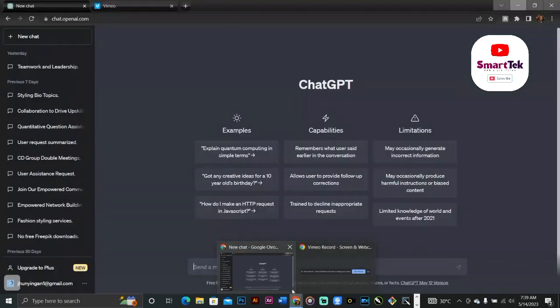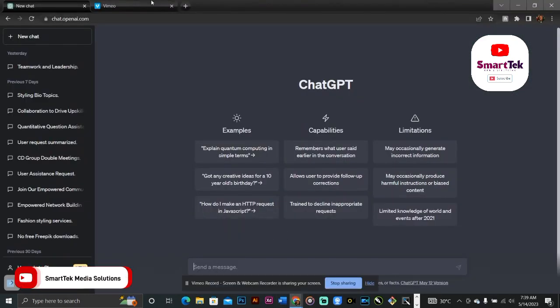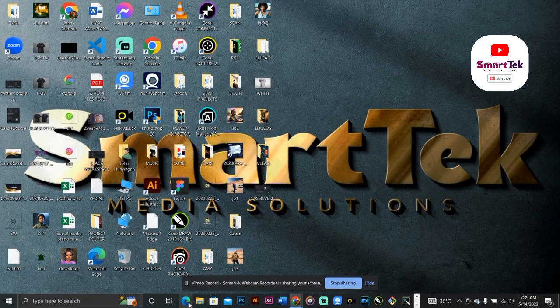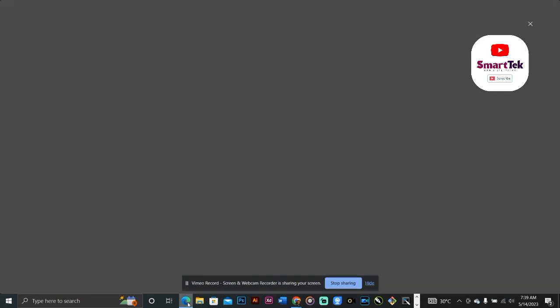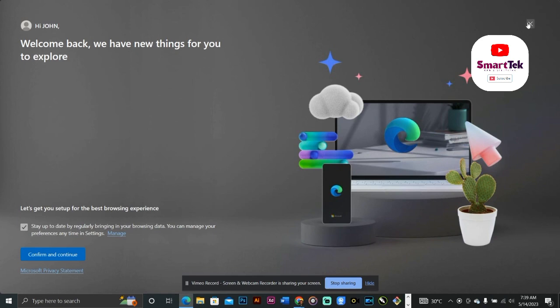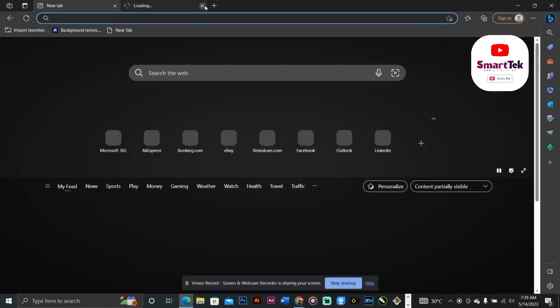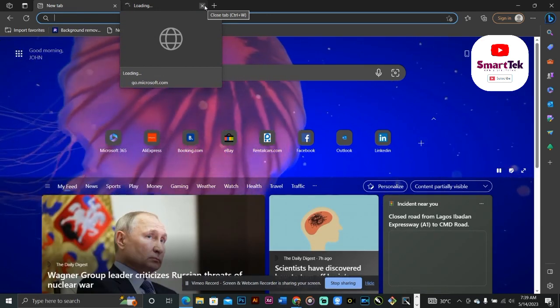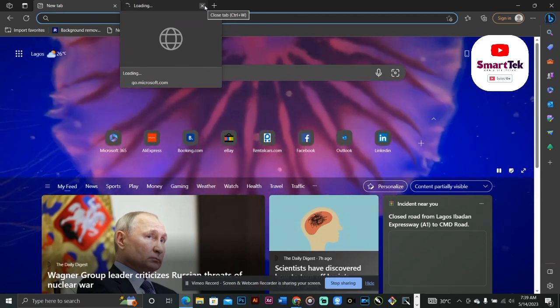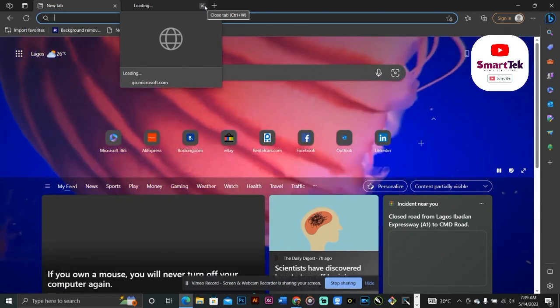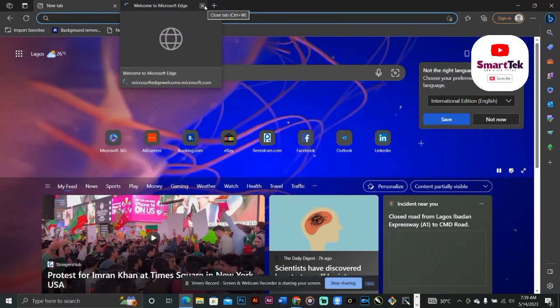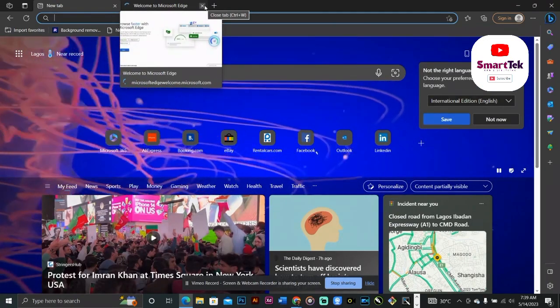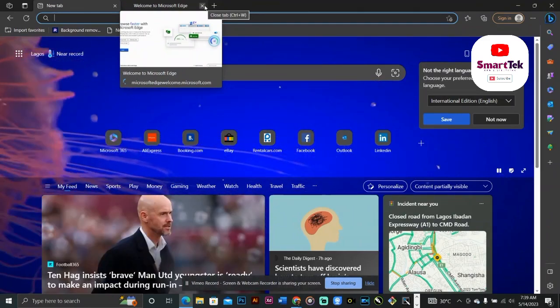I'm going to minimize this. Let me see if I can open a new browser here. Okay, let me use Microsoft Edge. All right, so yes, I'm using Microsoft Edge. By the way, Microsoft Edge is another AI platform you can also use. I'm going to explain Microsoft Edge to you later on. It works like ChatGPT. Okay, so let's just quickly dive into it.